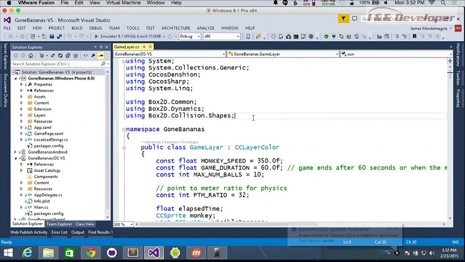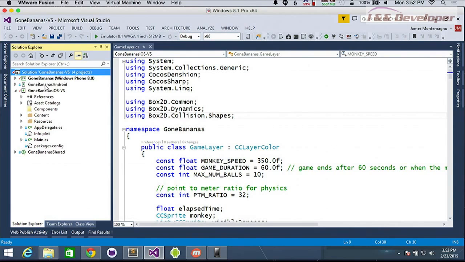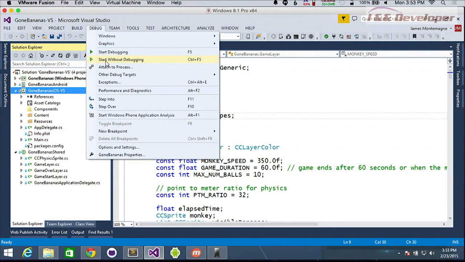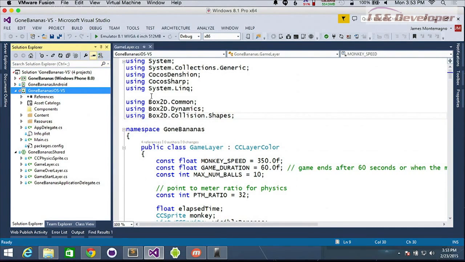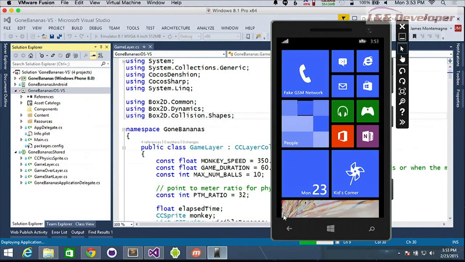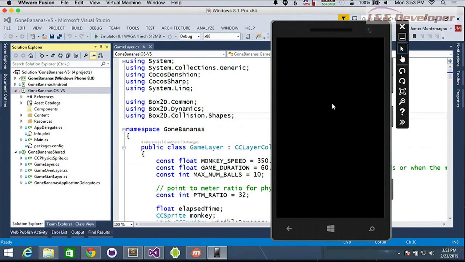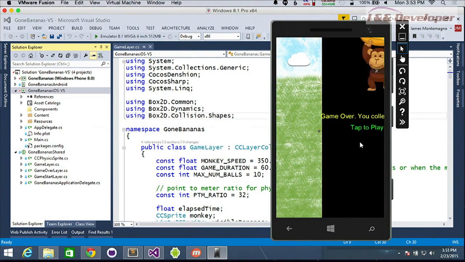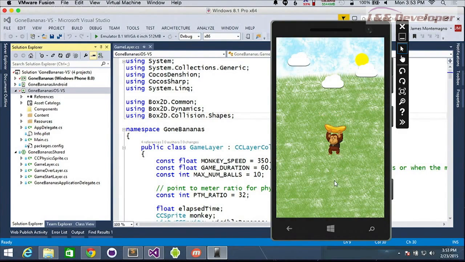So it's a little bit more complex, but we can see it has a Windows Phone, Android, and iOS, and a big shared project. Right. So there's multiple physics sprites, overlays in here as well. And it uses sprite sheets as well, which we talked about, which is really cool. So let's go ahead and take a look at this here. We're going to tap to go bananas. We got a little banana guy in here, and the whole idea is to catch all the bananas before you actually hit a ball. It's actually really difficult.